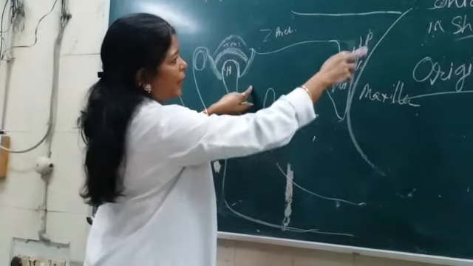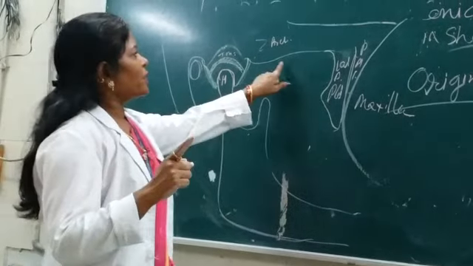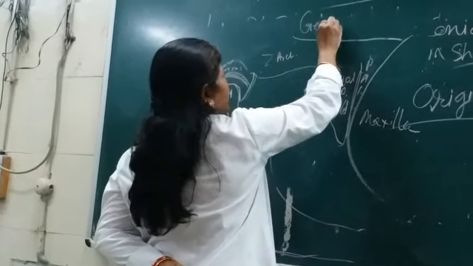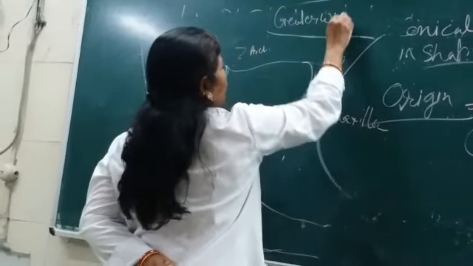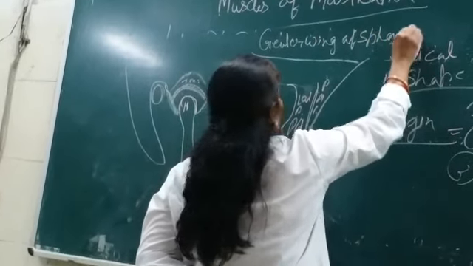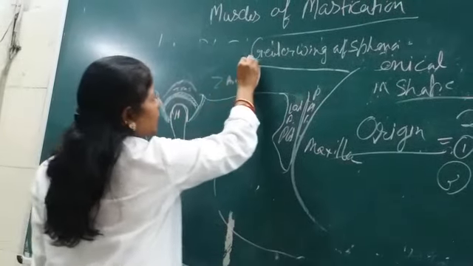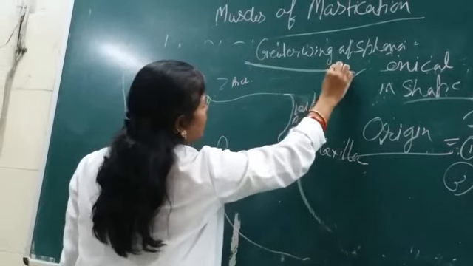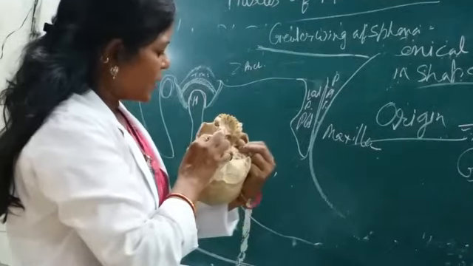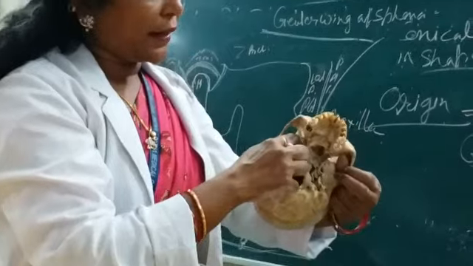Now the upper head of the lateral pterygoid muscle originates from the greater wing of the sphenoid. The greater wing of the sphenoid has got two aspects: a surface and a crest. This is the sphenoid bone and this is the greater wing of the sphenoid.